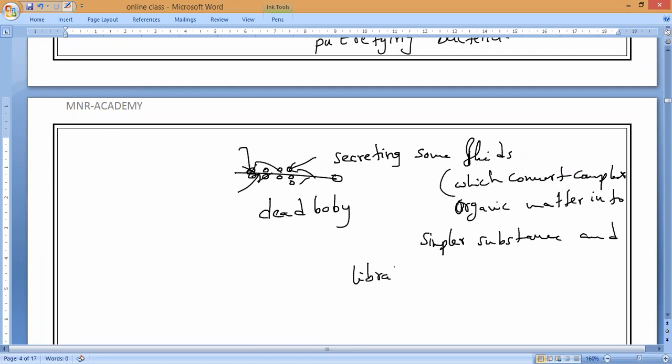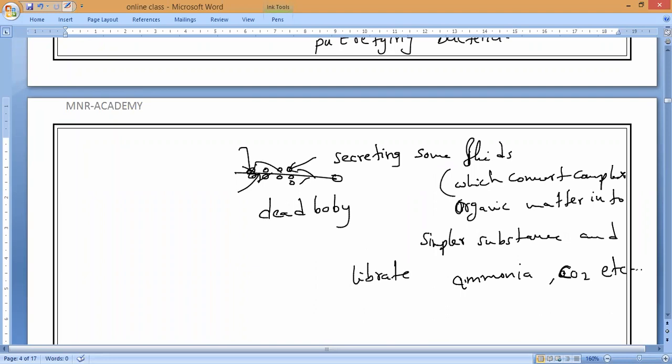This is the most important one. They will start to liberate ammonia, carbon dioxide and etc. gases. Once these complex substances are converted into simpler substances, they will absorb them and start surviving, and they will start working like curd.